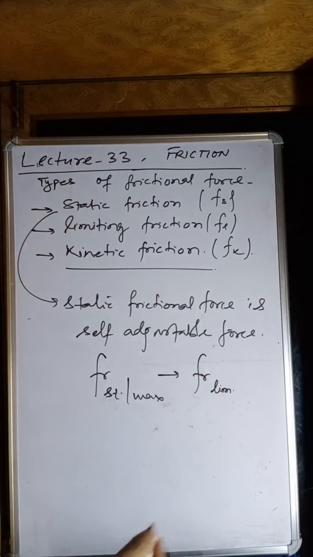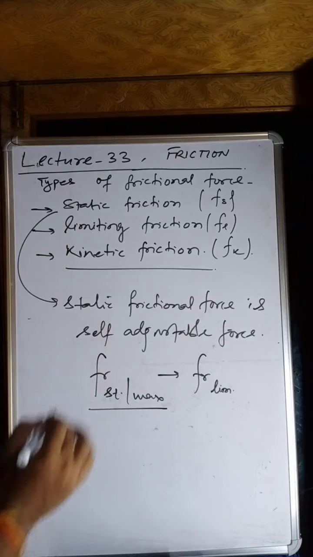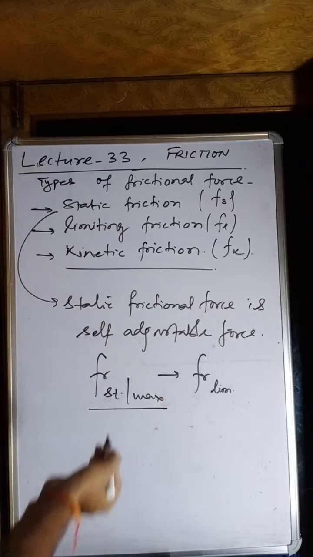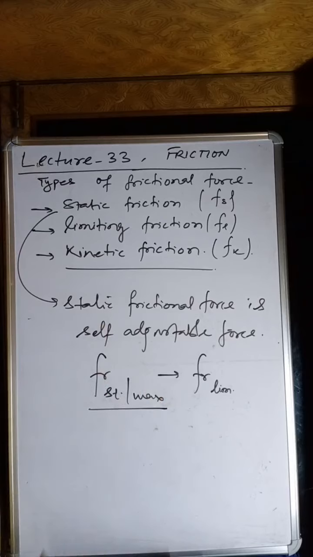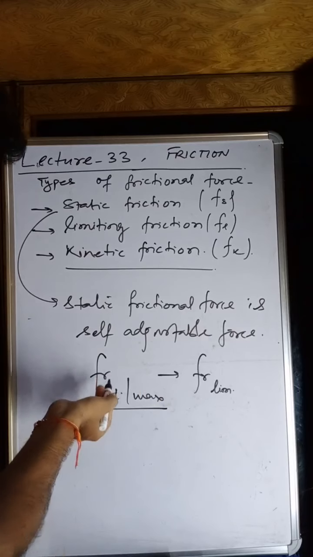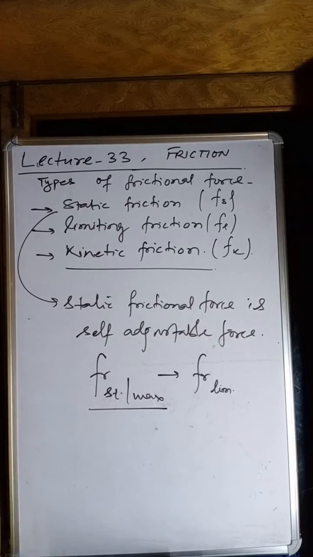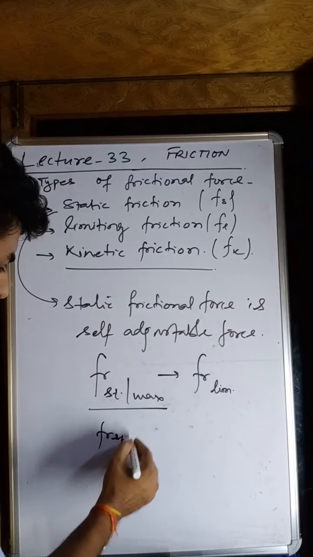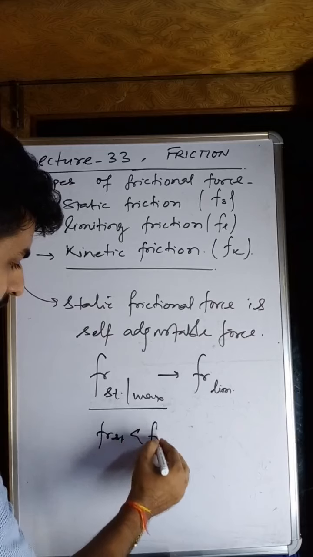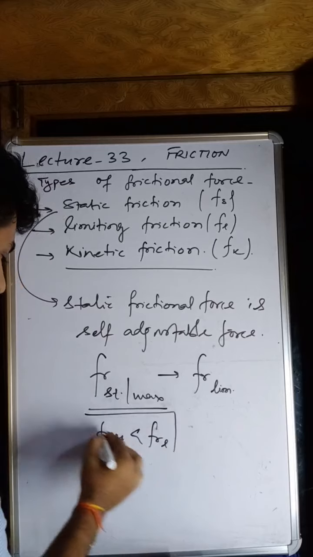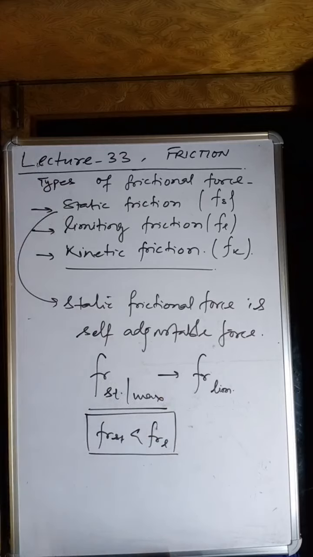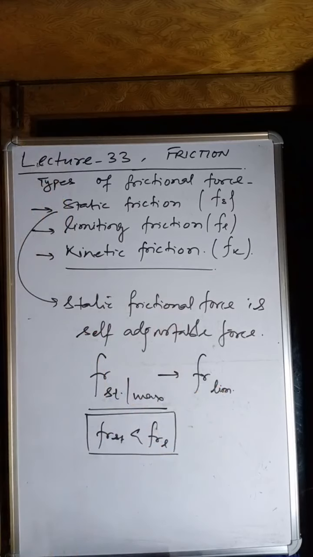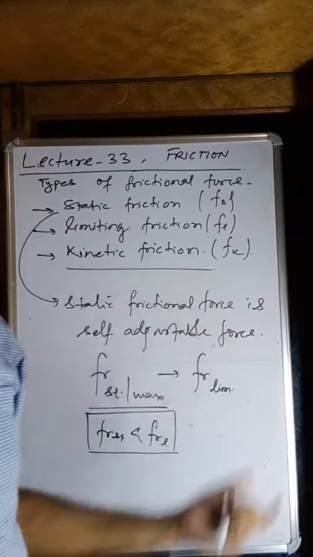For any value of the static friction force, remember, it is not constant, it varies. It might be 1 Newton, 2 Newton or 3 Newton, because it is self-adjustable, so it can vary. So, my dear students, we can say the static friction is less than the limiting friction. Why? Because the maximum value of the static friction becomes the limiting friction, so the limiting friction is the greater force.